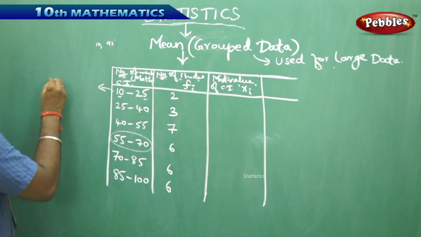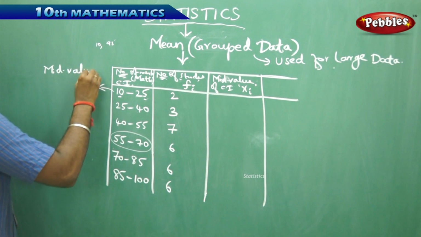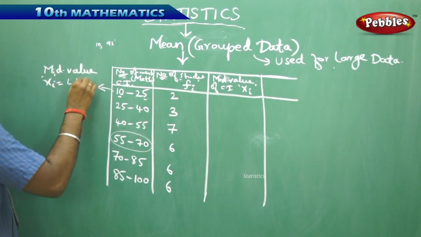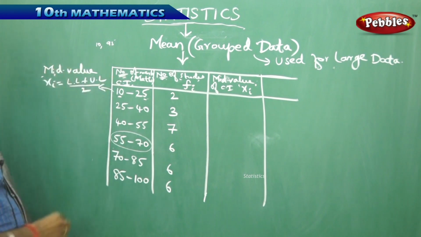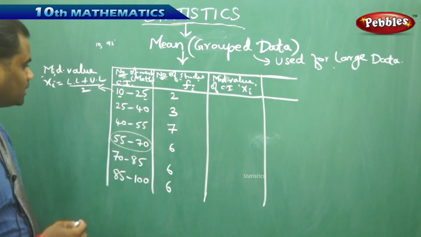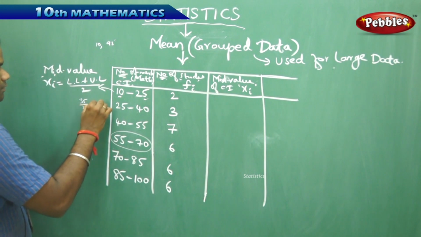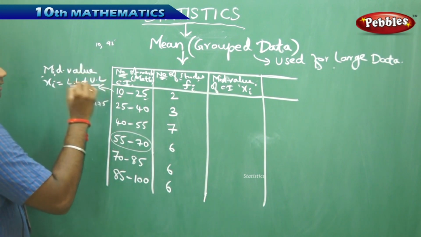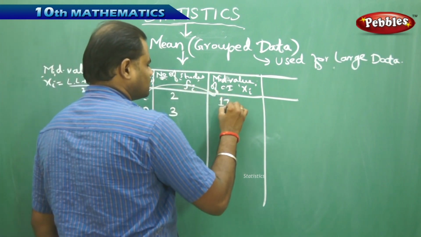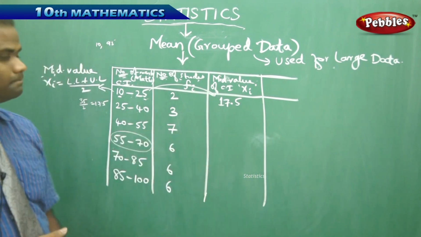So to find the mid value xi, we have the formula: mid value xi is given to be lower limit plus upper limit by 2 for that particular class interval. So lower limit plus upper limit by 2, in this case being 10 plus 25 by 2, that is 35 by 2, which is 17.5. Therefore, 17.5 is what we get as the mid value for this.